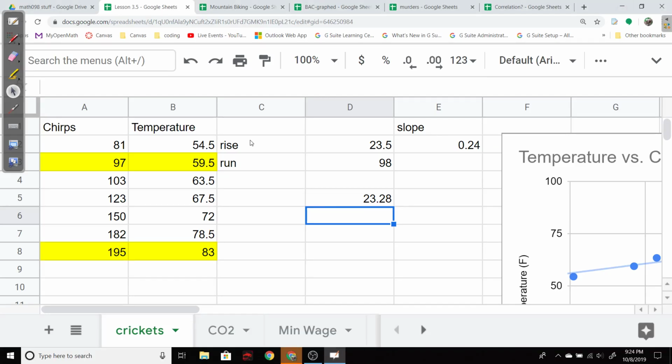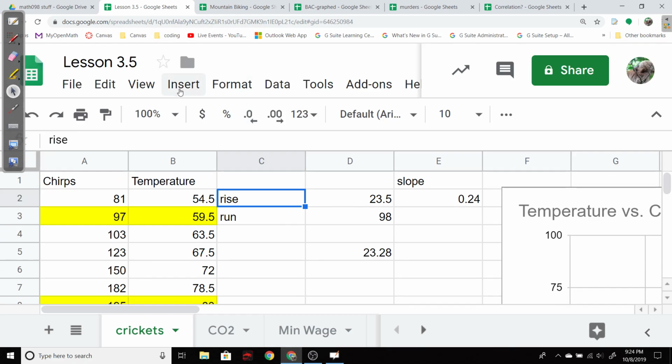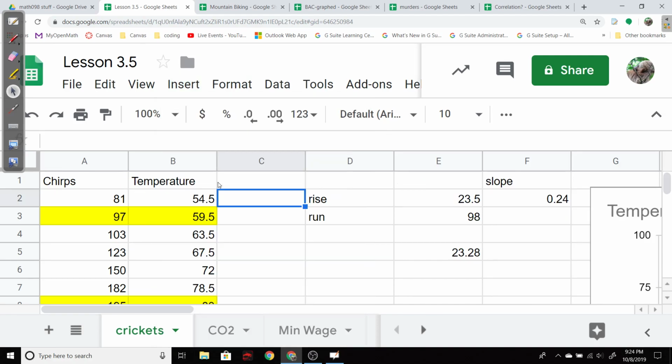So let us insert a new column to get some room. And then I'm going to put linear equation. And my linear equation says that I should take that 0.24 times whatever the number of chirps is, right? That was my x, and add on to that the 36.22.